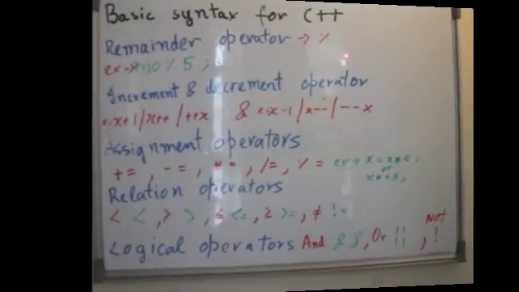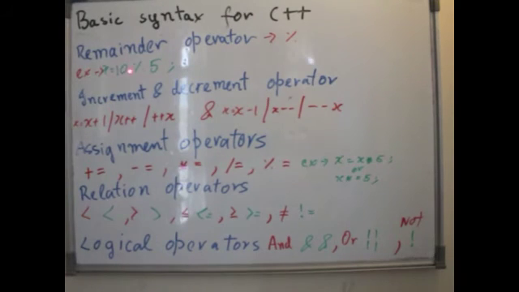Next is the basic operators for C++. First one is the remainder operator, which is the percentage character, which is say x equal to 10%5 semicolon, where x is just a variable. So the computer will give you x equal to 0 because the remainder of 10 divided by 5 is 0. But as opposed to say x equal to 10%3, the remainder would be 1.